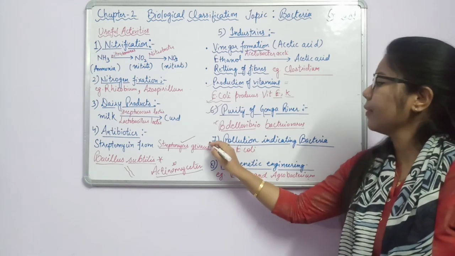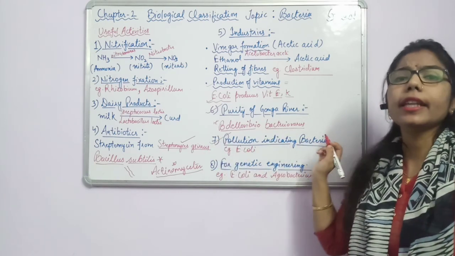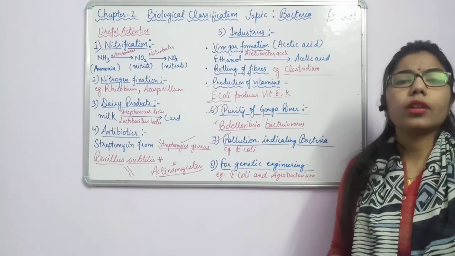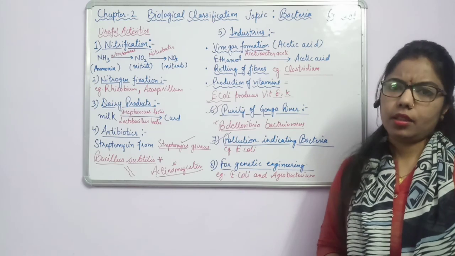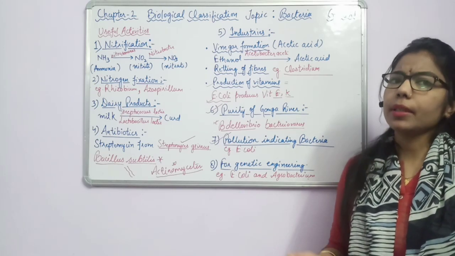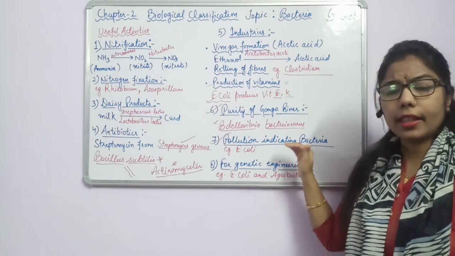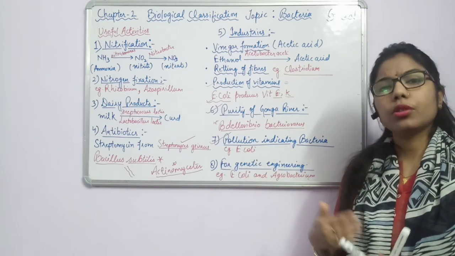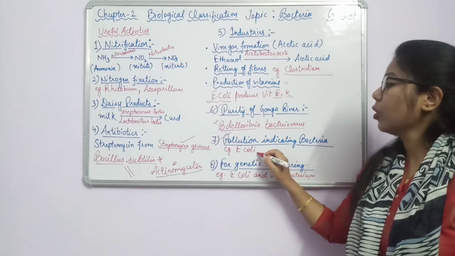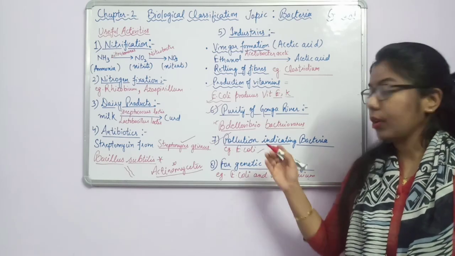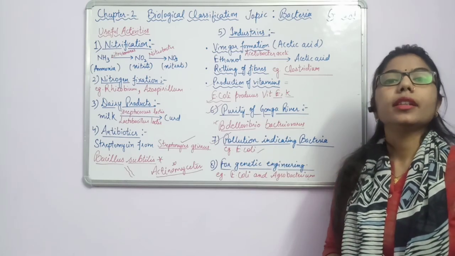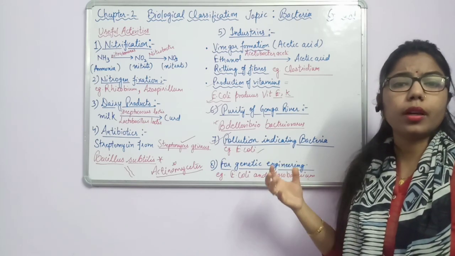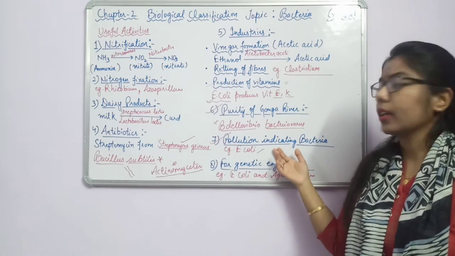Now the seventh one, pollution indicating bacteria. These are those bacteria which can indicate that the water contains some polluting agent. What happens is, if E. coli numbers are more in the water, it shows that the pollution is more. In the Ganga also, if you have done it in your 10th grade, there was an example of how they identify the pollution rate in the Ganga river.